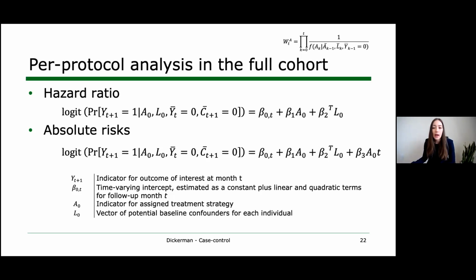And then we apply time-varying inverse probability weights to adjust for pre- and post-baseline prognostic factors that are associated with adherence to the assigned treatment strategy, and also potentially associated with loss to follow-up. But again, that didn't make any difference in our example. So here I just show in the top right corner the weights for treatment adherence.